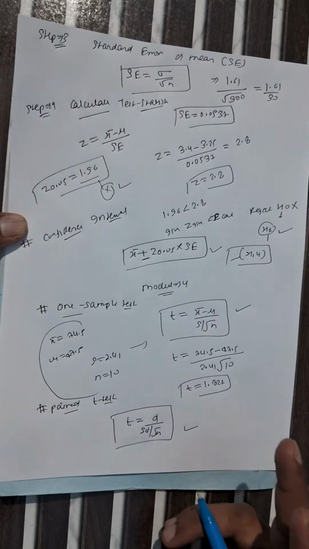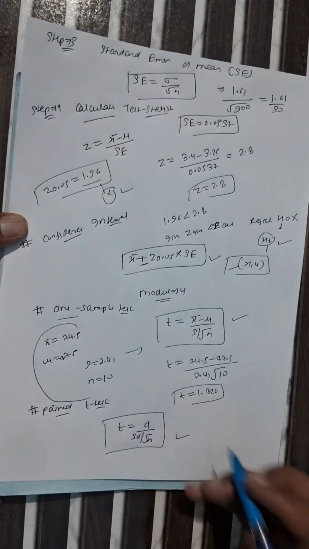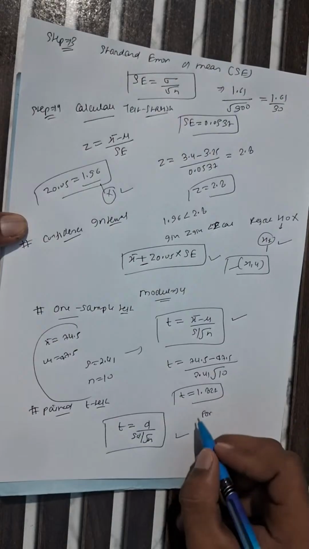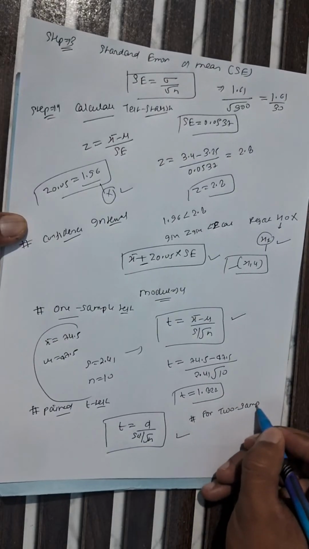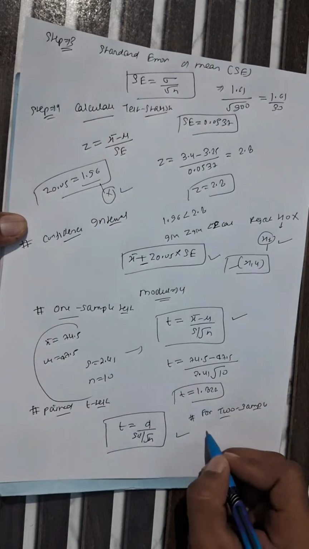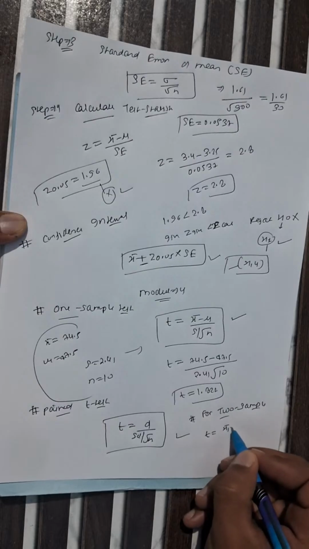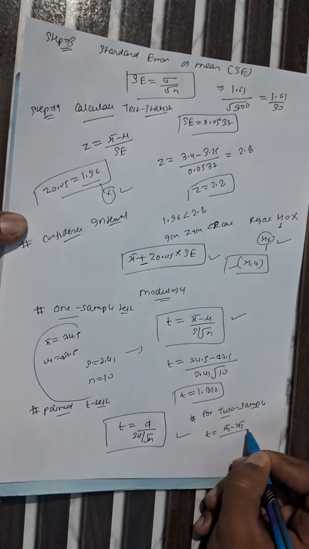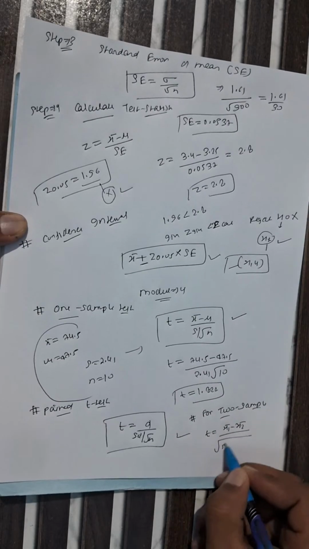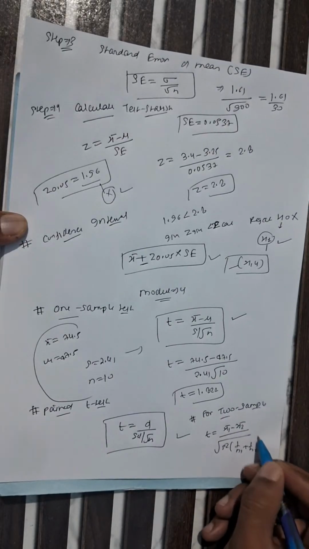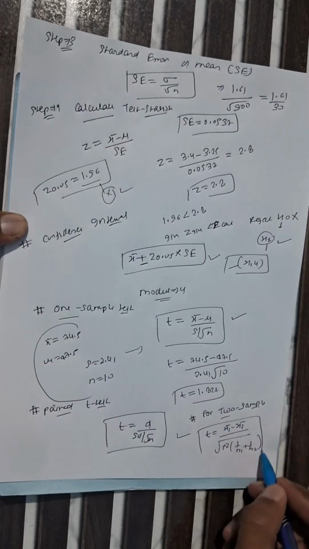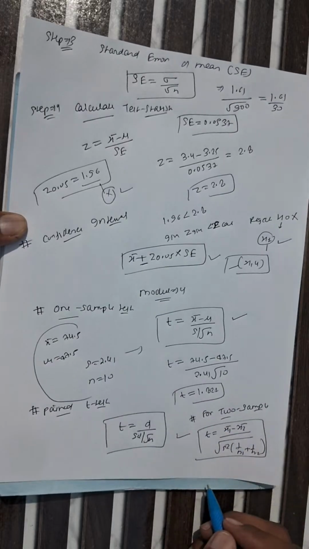And for two samples, what is the formula of the T test? This is one more important one. For two samples, it means two samples are given in the question. How can we calculate the T statistic? It is T equals x1 bar minus x2 bar divided by under root s square into 1 by n1 plus 1 by n2. This is for two samples with different means given in the question. So this is one more important formula.